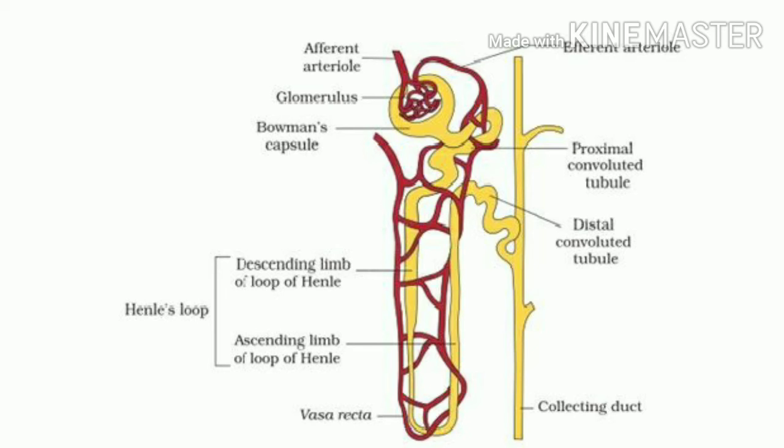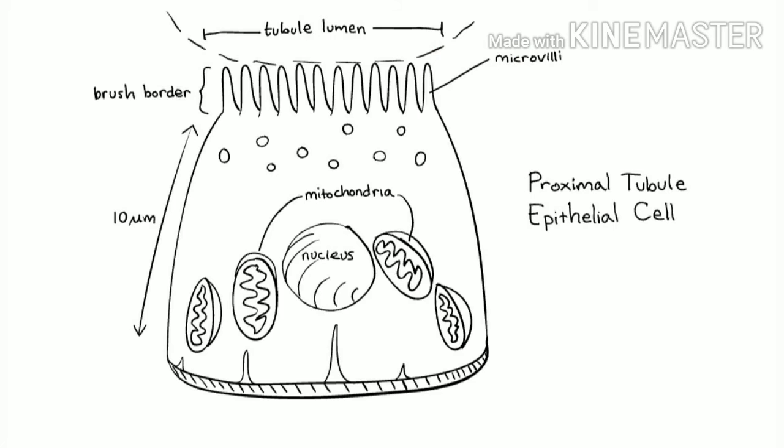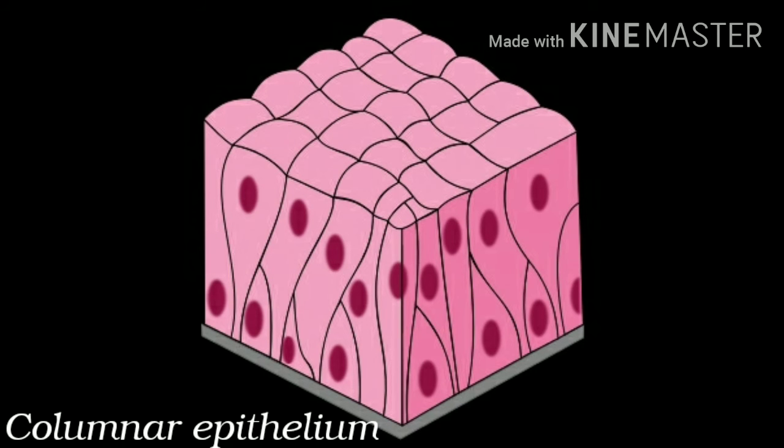secretion and absorption. In the previous classes, you have studied the structure of a nephron. You have studied that it has a Bowman's capsule, proximal convoluted tubule, Henle's loop and distal convoluted tubule. Now this PCT, proximal convoluted tubule, has cuboidal epithelium and it also possesses microvilli, that is finger-like projections in its epithelium. The columnar epithelium is composed of a single layer of tall and slender cells.